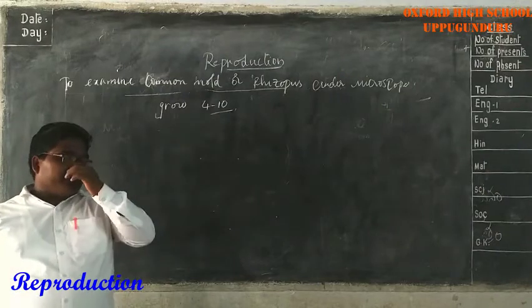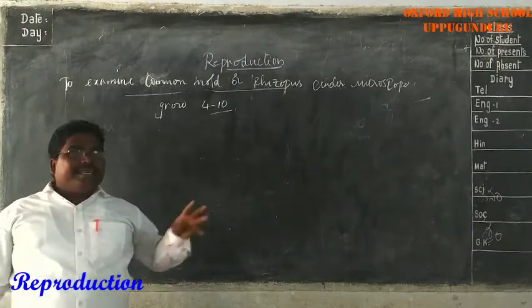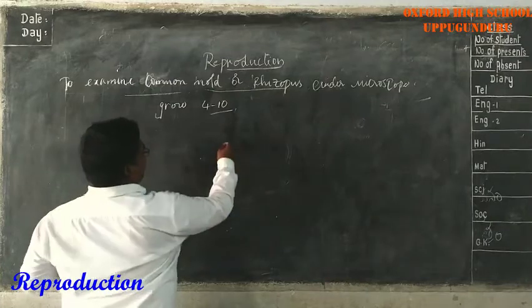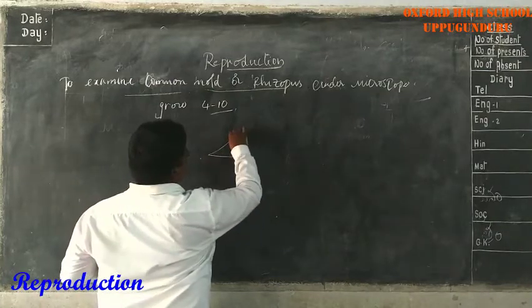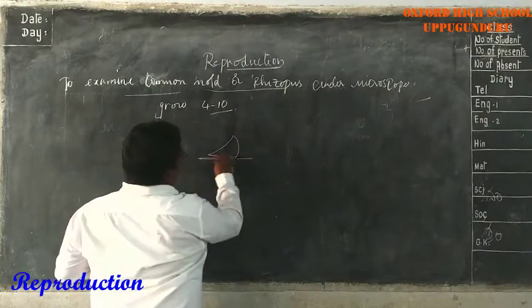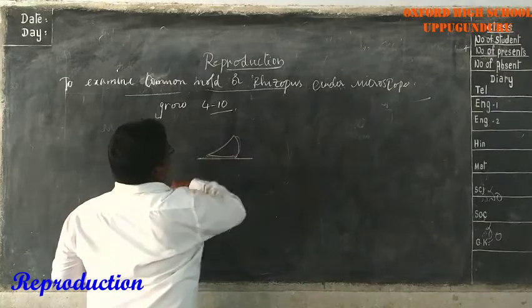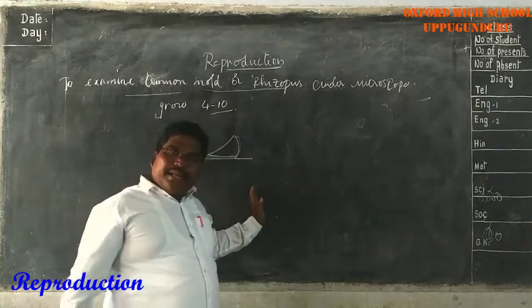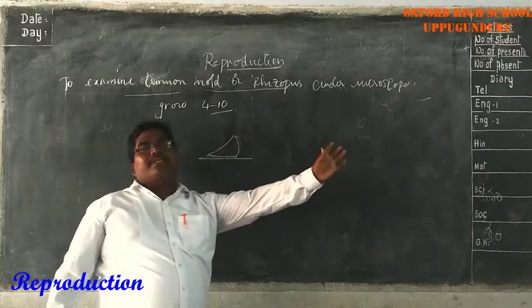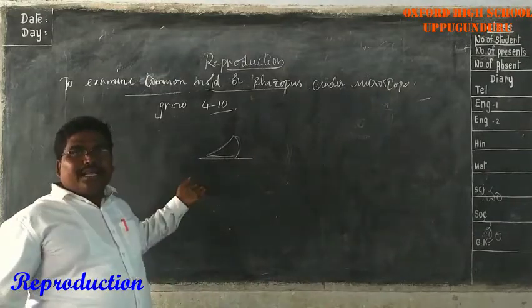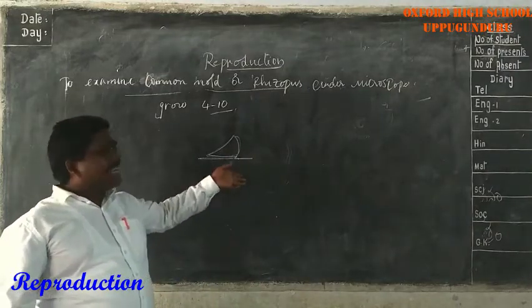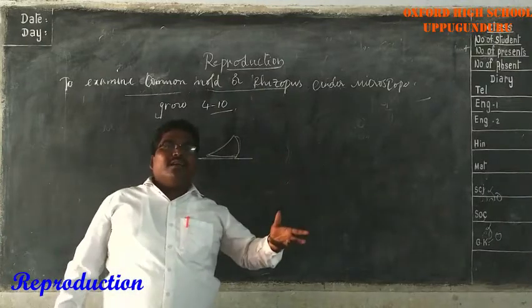So, the procedure. How do we do this one? Now take a piece of bread. For example, it is a piece of bread. Take a piece of bread and leave it in the air for about an hour. Leave the piece of bread in the air for about an hour.